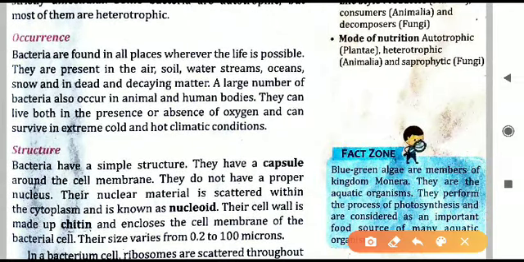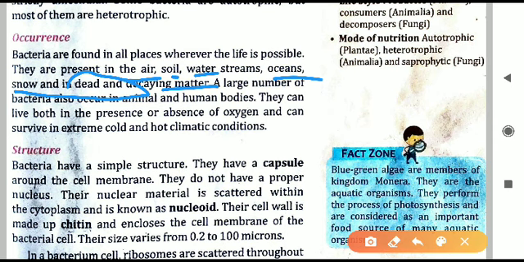Let us see about the occurrence, where the bacteria are found. Bacteria are found in all places. There is not a fixed place where bacteria are present. They are present almost everywhere on the earth. Wherever life is possible on the earth, bacteria are there. Bacteria can be found in air, in the soil, in water, in the ocean, they can be even in the dead bodies. Yes, the dead bodies are also consumed by certain types of bacteria.